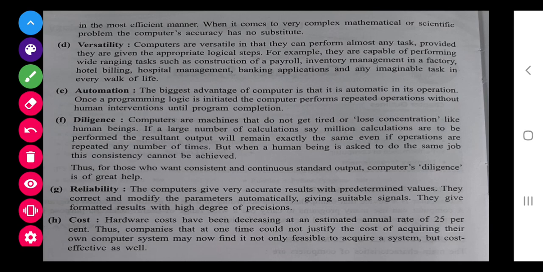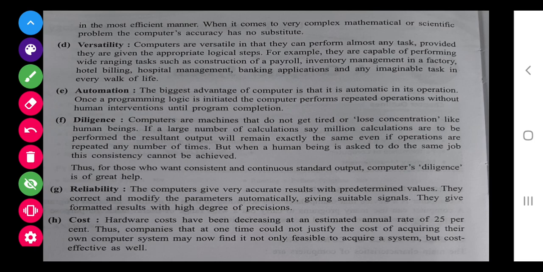Automation. Automation means computer takes the operations and solves them logically. Logic. It works on logic. So if we give a wrong command, we cannot run it. We have to give logical commands, we have to give perfect inputs to the computer.